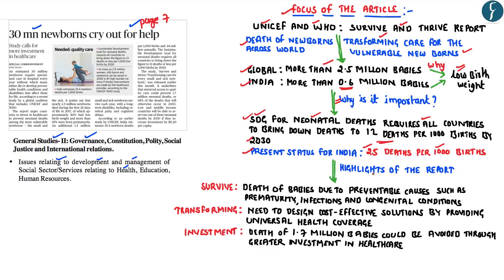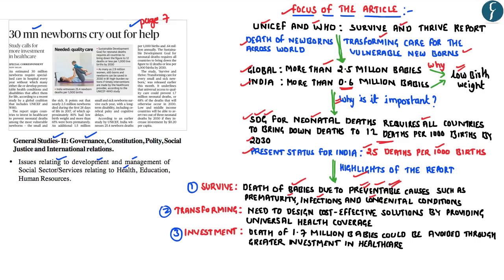Hence, in this regard, this particular report has given certain suggestions in order to reduce the death of the newborns and to enable the countries to meet the Sustainable Development Goals for the neonatal deaths, wherein it has emphasized mainly 3 points. Firstly, it has highlighted that the death of most of the babies across the world is on account of preventable causes such as prematurity, infections and congenital conditions. So since majority of the deaths of the babies has been attributed to preventable causes, it becomes easier for the government to identify these preventable causes so as to reduce the death of babies.